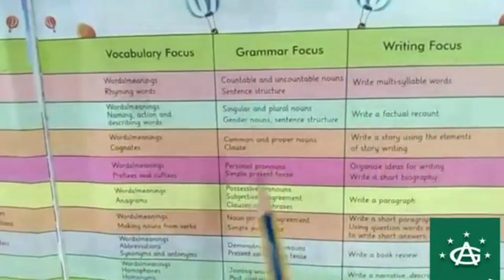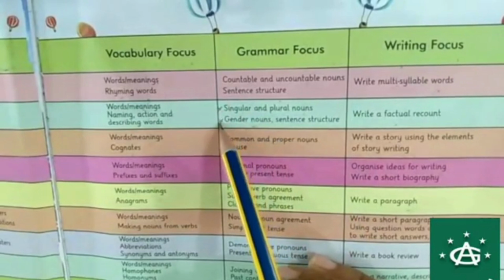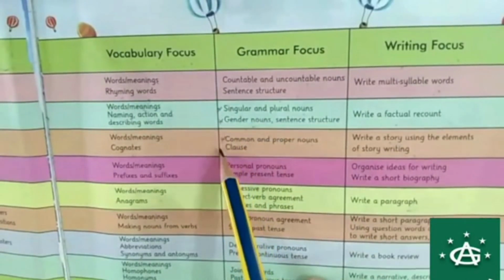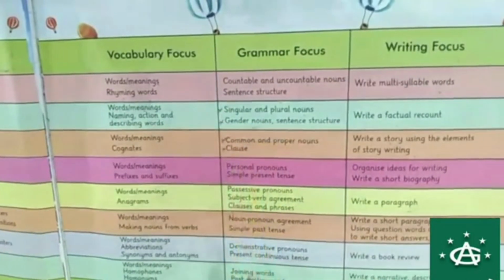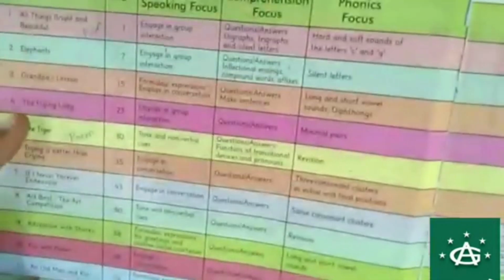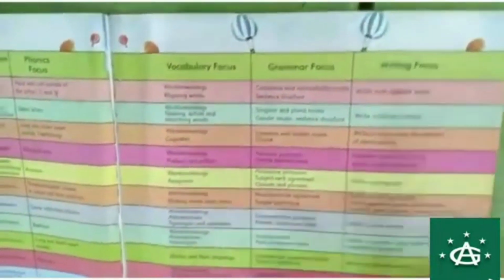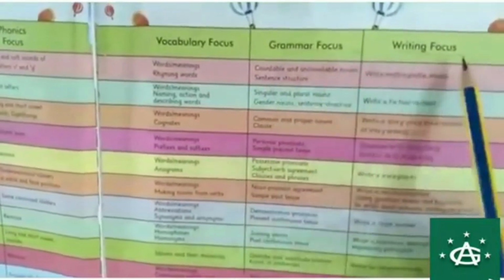Okay, so you can see that as I told you, 2 topics will be there, so each unit is covering at least 2 topics. And in this yellow part, like in unit 5, you can see that there are 3 topics in grammar. Okay, so after phonics we have vocabulary focus, then we have grammar focus and writing focus.